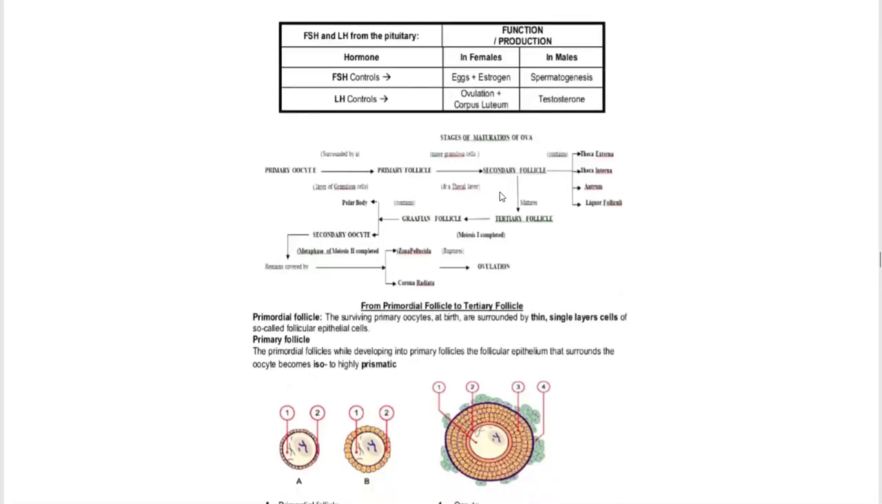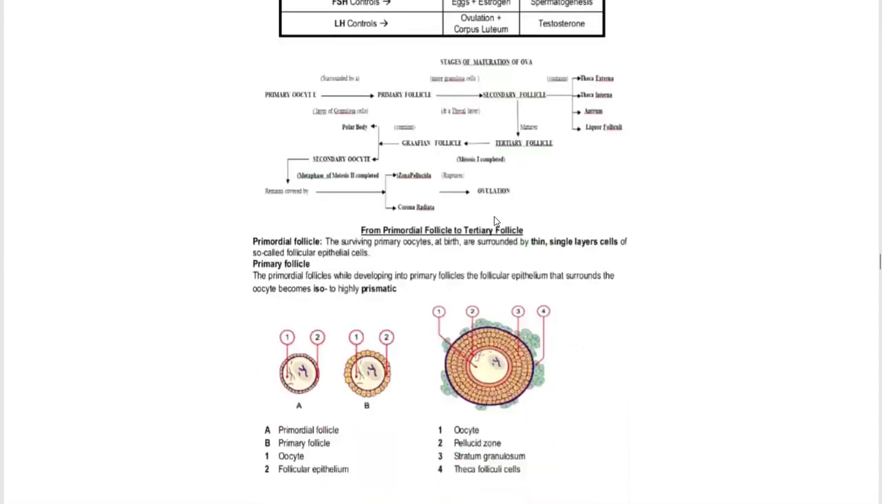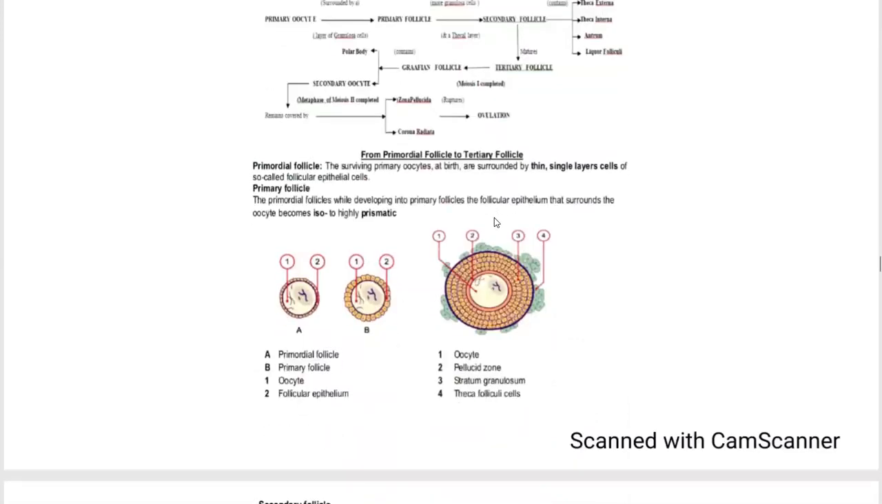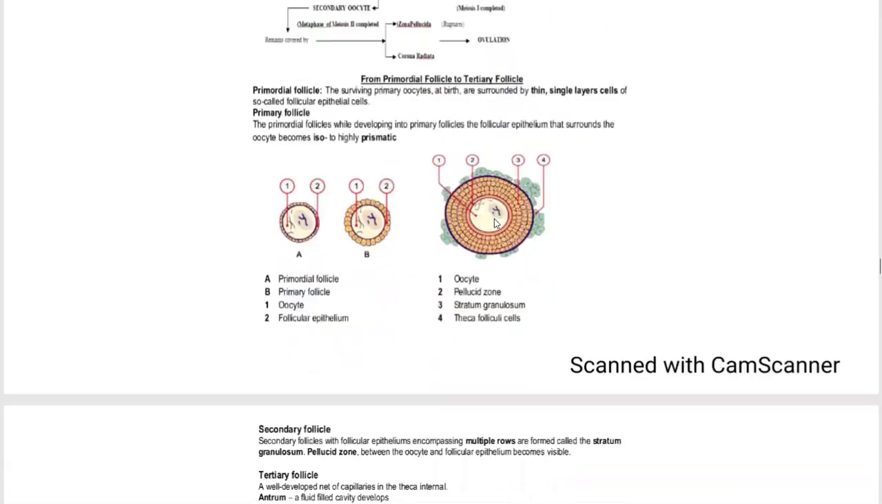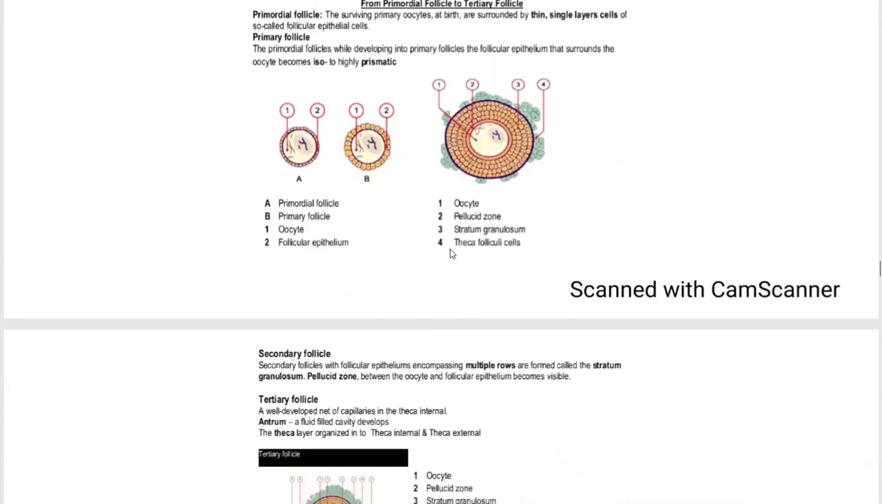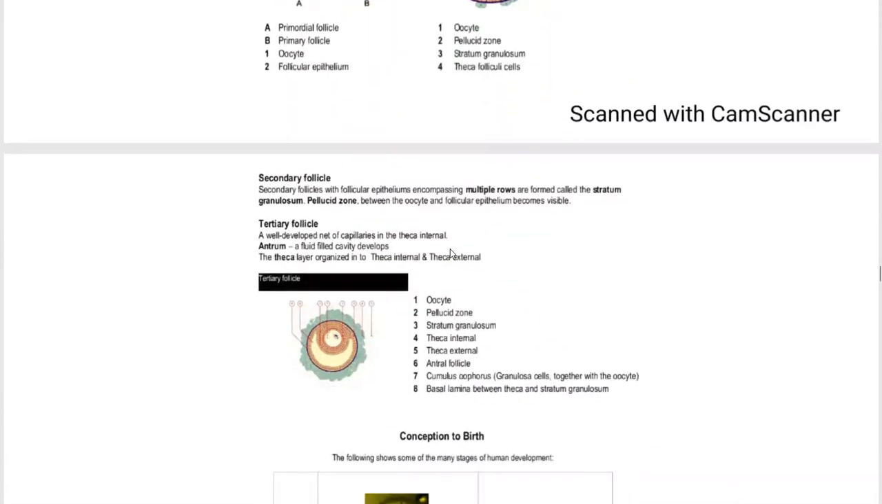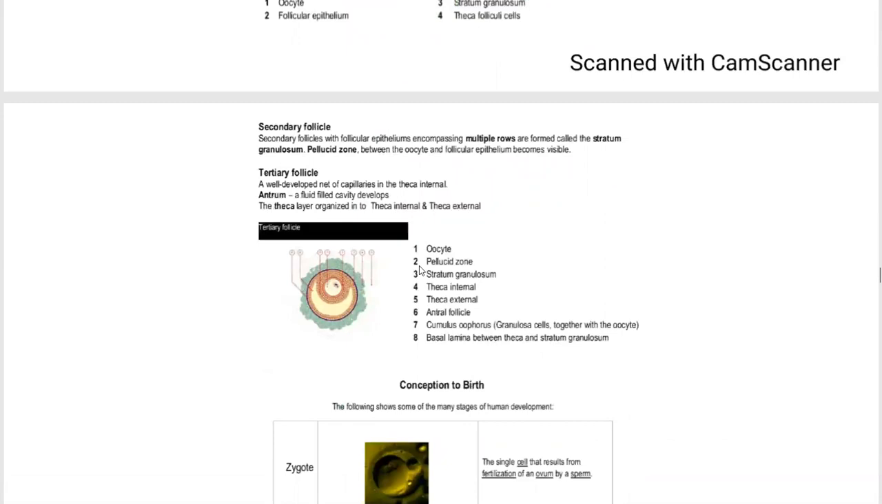These are the stages of maturation of the ova. These are different layers. Then the secondary follicle, with follicular epithelium encompassing. These are the types of follicle: primary follicle, secondary follicle, and tertiary follicle. This is the diagram of a tertiary follicle.